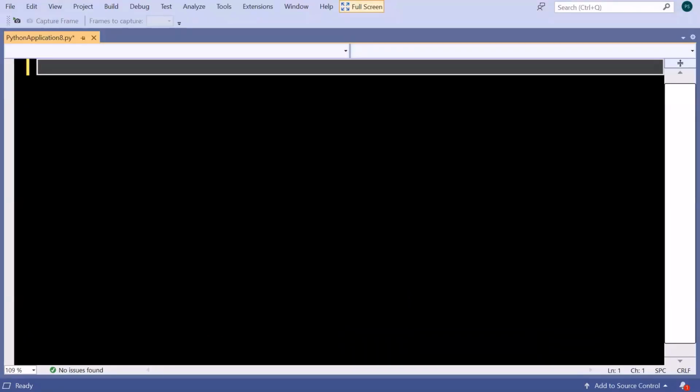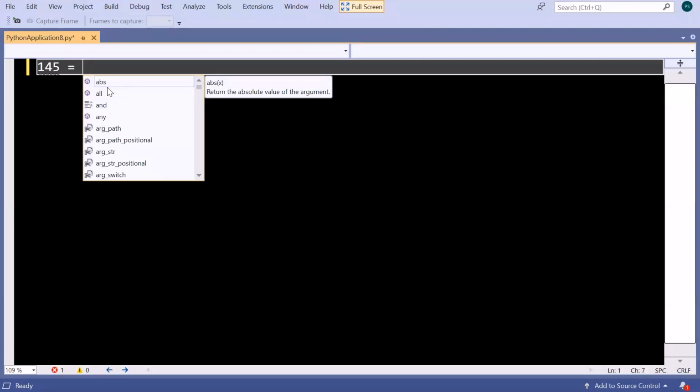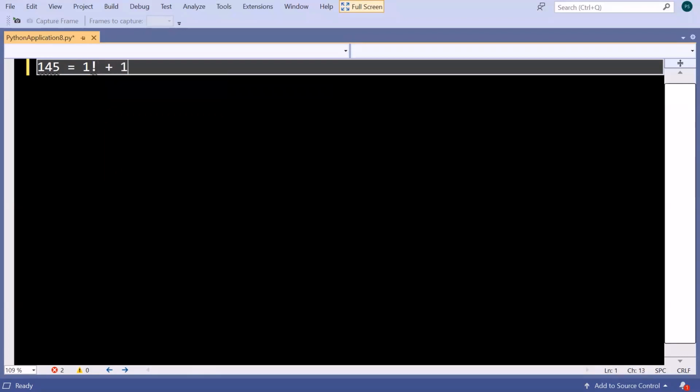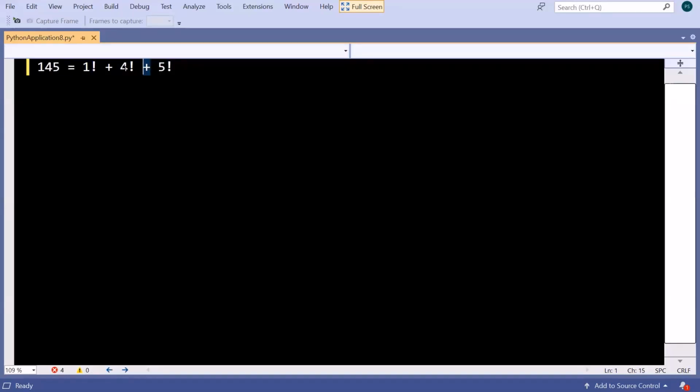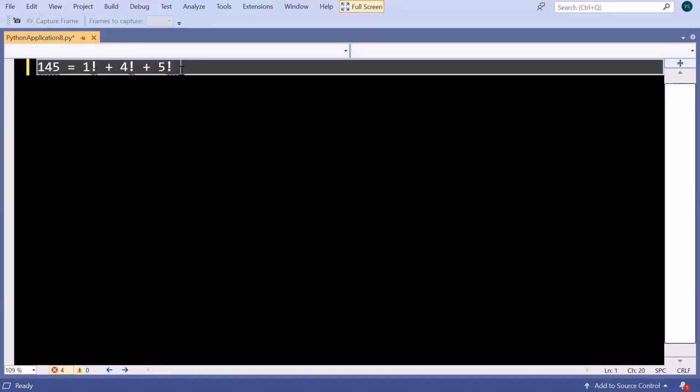Now here I will tell you what a strong number actually is. The question already told us indirectly that 145 is the number which will give the correct output, or will give a yes in output, because it is a strong number. So going by the definition that was told to us, we will do the factorial of the digits, and their sum. As you can see, we have placed an addition sign in between. Then this will be equal to 145. Let's check if it's happening in this case, because the question says it will give a yes.